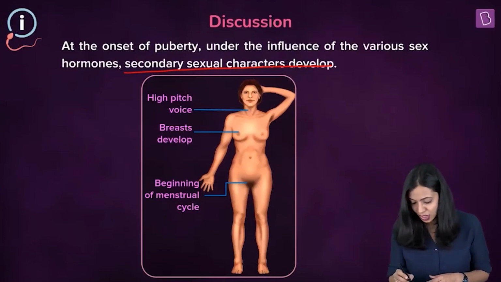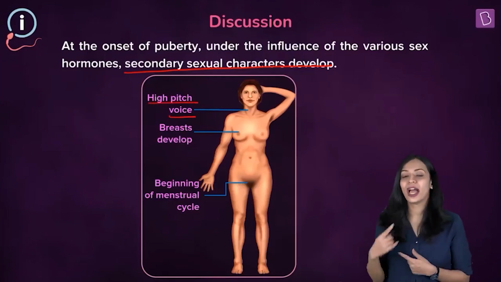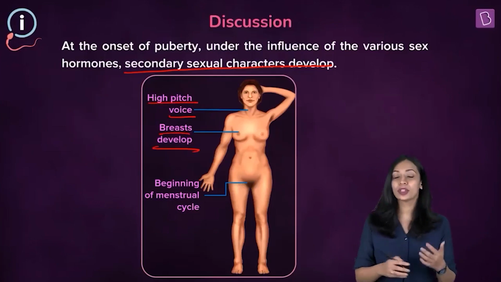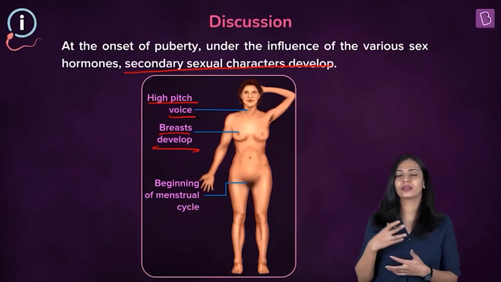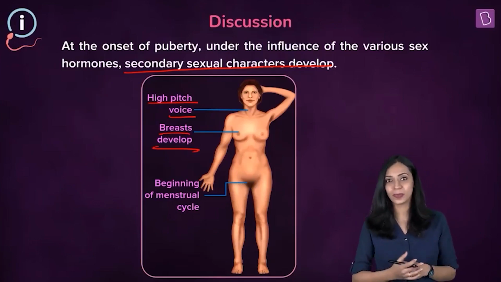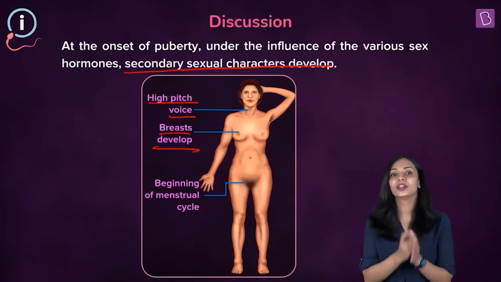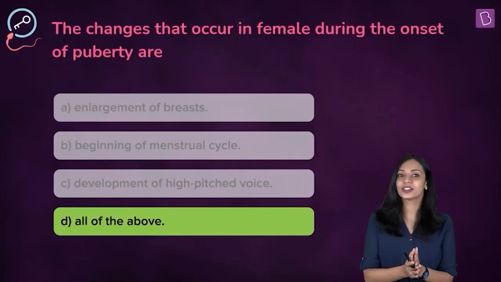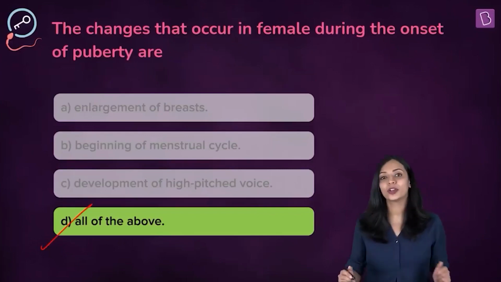Some of the changes include the development of a high-pitched voice, and then there is development of breasts, and also the beginning of menstrual cycle, which in layman terms can be referred to as periods. Okay, so all of these changes do take place on the onset of puberty in females. So the correct answer to this question should be option D, all of the above.